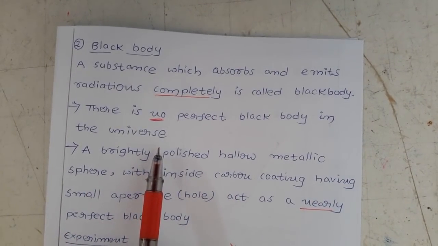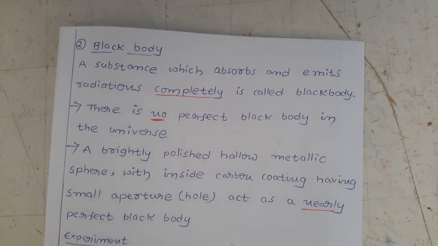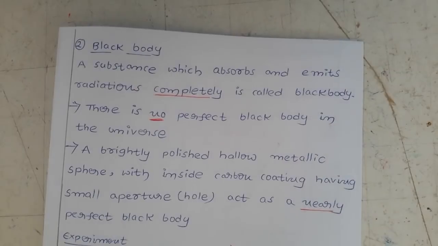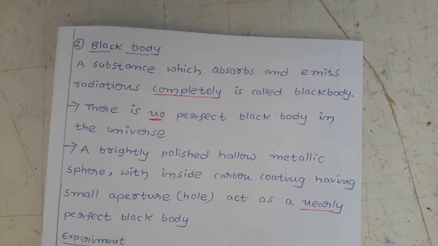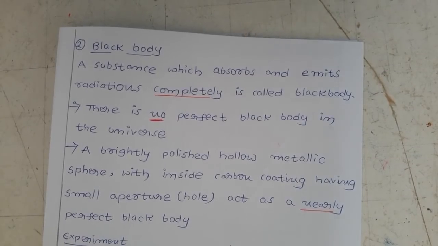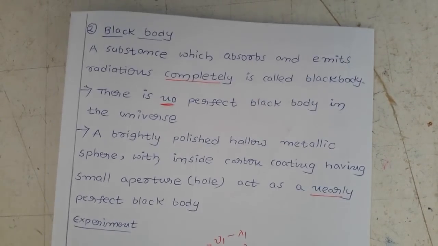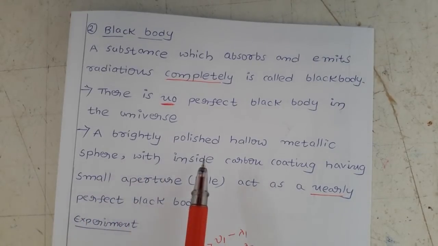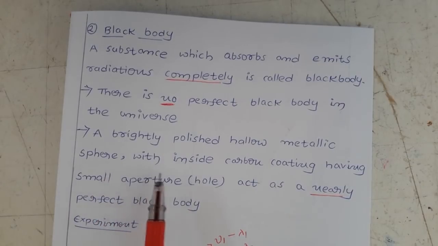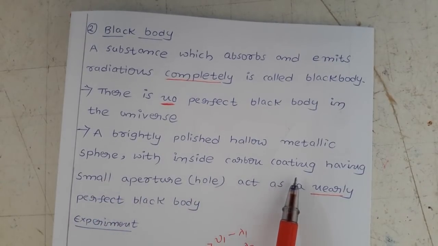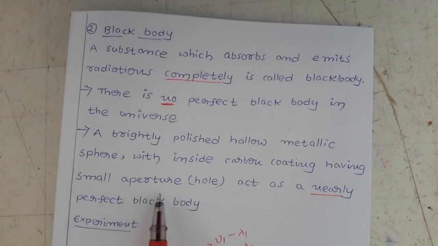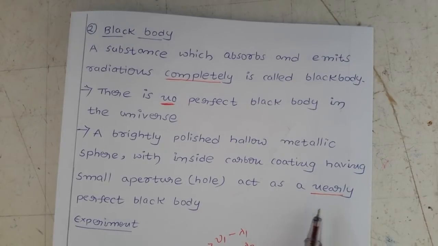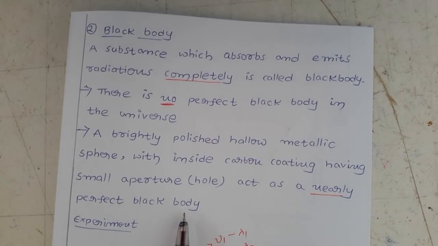In the universe, we won't get a perfect black body. So what we are doing is preparing a nearly perfect black body. How are we going to prepare it? A brightly polished hollow metallic sphere with inside carbon coating having a small aperture, that is a hole, acts as a nearly perfect black body, not 100%.